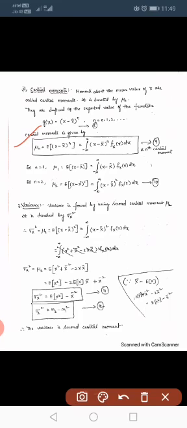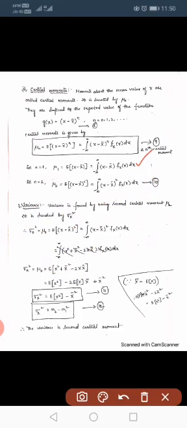So the central moment is given by this formula: mu n equal to expected value of X minus X bar power n equal to integral minus infinity to infinity, this is small letter x, minus x bar whole power n into fX of x. So substitute different values of n equal to 1 and n equal to 2. If you substitute n equal to 1, you get this, and if you substitute n equal to 2, you get this. So this is the nth central moment formula.